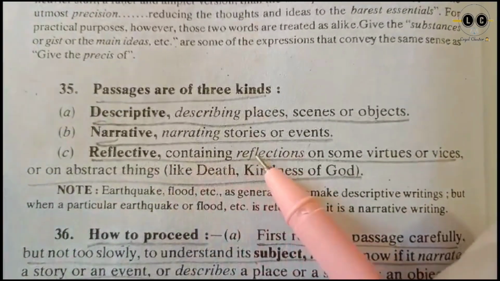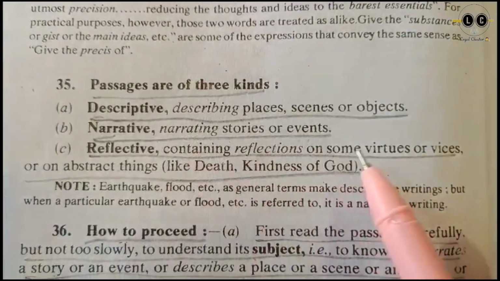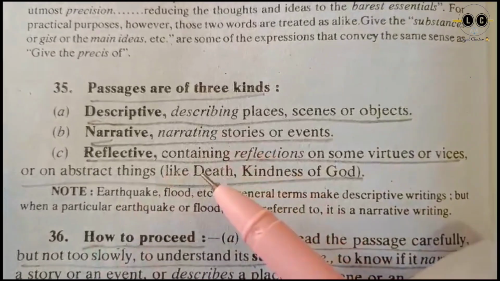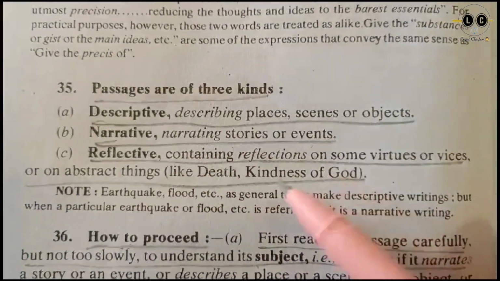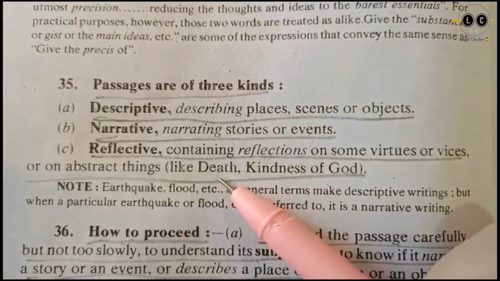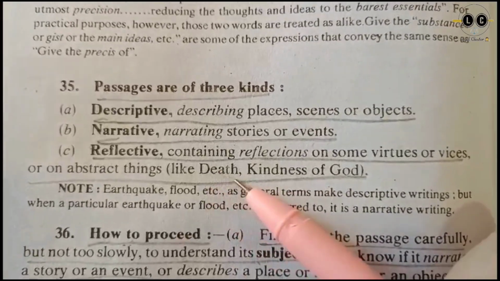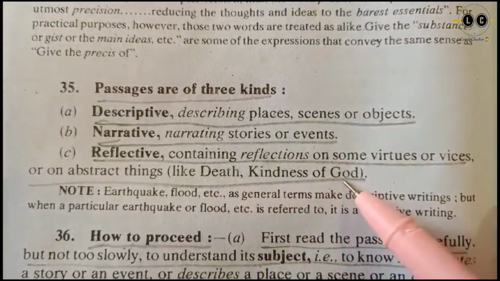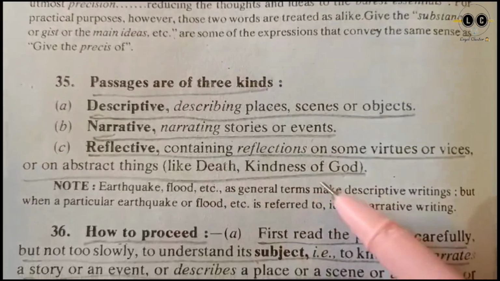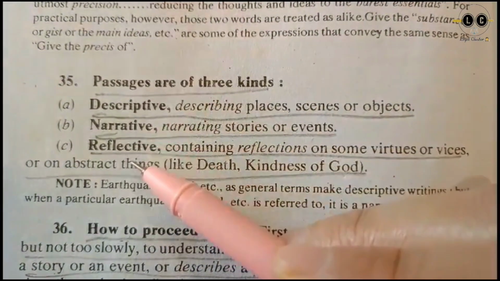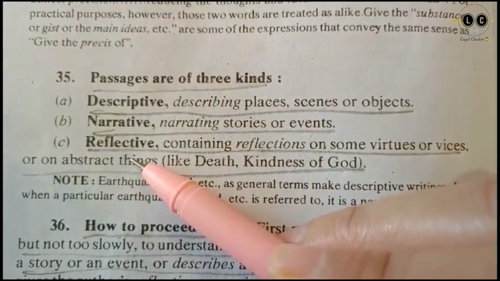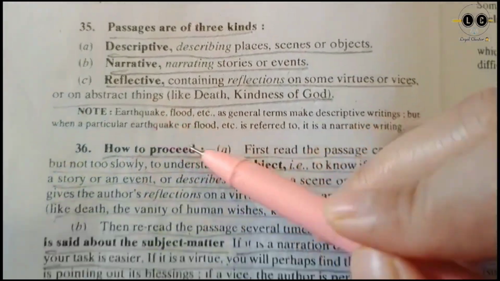Reflective passages contain reflections on abstract things like death or the kindness of God. If the writer speaks about death or the kindness of God, that passage is reflective. So these are the three kinds of passages you will get to write a précis.